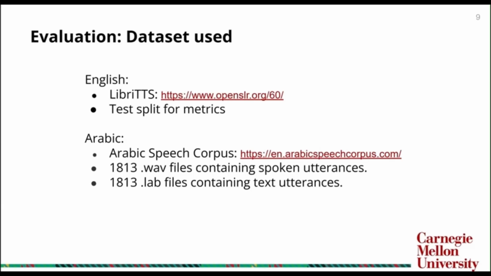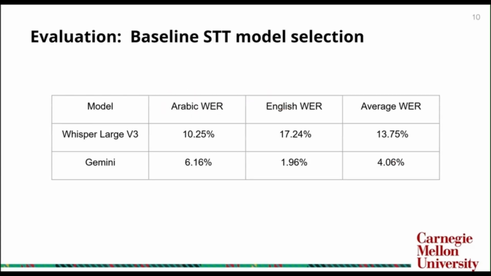For Arabic, we use the Arabic Speech Corpus, which is an open source dataset consisting of 1,813 recordings and transcriptions of spoken Arabic language. We evaluated our pipeline on 100 samples, 50 Arabic, 50 English. Gemini achieved the best performance at 4% word error rate overall, 71% better than Whisper. For Arabic, Gemini reached 6.16 word error rate, a 40% improvement. Importantly, Whisper is free and open source, while Gemini is paid. Despite the cost difference, Gemini's superior accuracy makes it worthwhile for high-quality TTS training data. For the TTS pipeline, we use Gemini transcriptions to ensure the highest quality training labels.